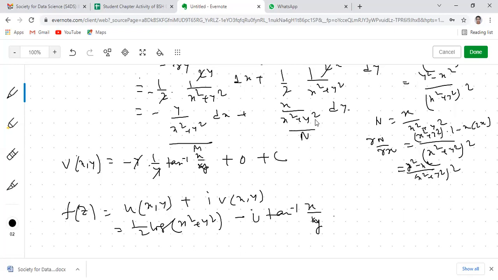That's why del 2u del x2 will be equal to the other term. I have shown in the previous classes also in general case how this is going to be an exact differential equation. So you can write this also without showing this part. You can mention here that since u and v are harmonic functions, that's why this differential equation will always be an exact differential equation. Okay, is that clear? Is that clear or not? Yes, sir.